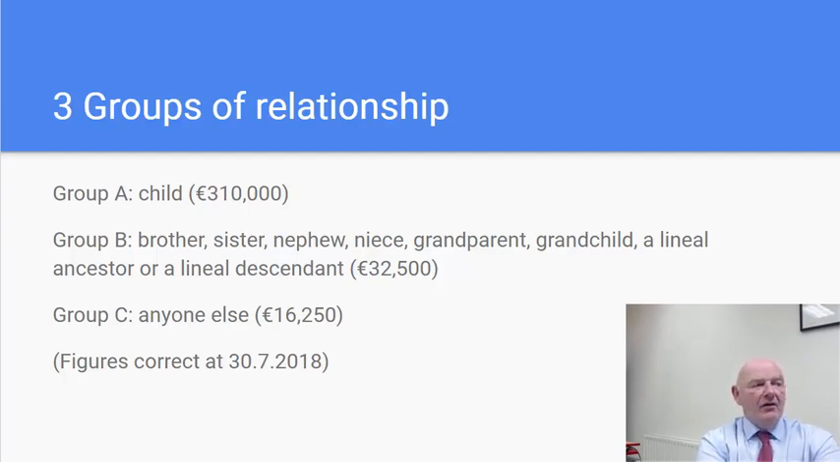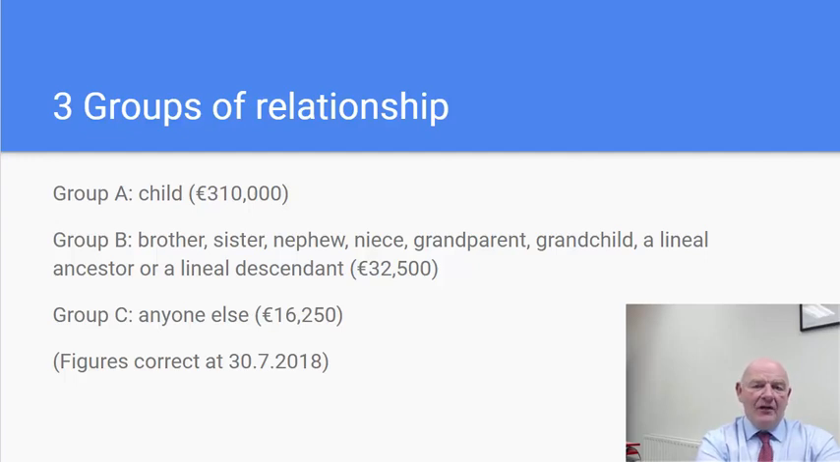So that means that if a parent leaves a child some land or perhaps a house or a shop or something, some real property that's worth 250,000 or up to 310,000, well then the child can take that without any worry about tax. The group of relationship though is critical. So group B comprises a brother, a sister, nephew, niece, grandparent, grandchild, lineal ancestor or lineal descendant. So this is where somebody might leave something to a brother or a sister or a nephew or a niece. The tax exemption there is much less. In fact, it's nearly 1/10 of group A. That's key, and that's obviously going to lead to a tax liability.